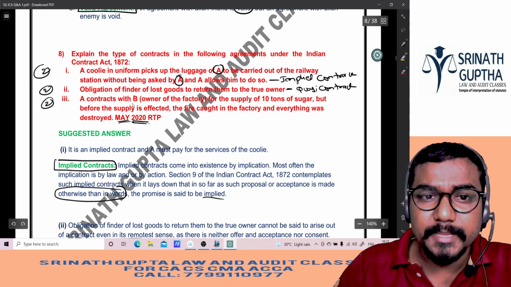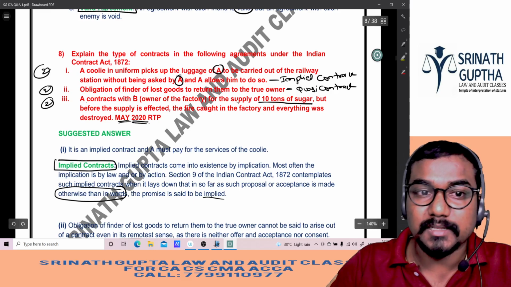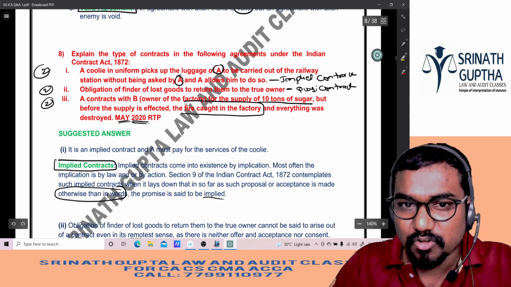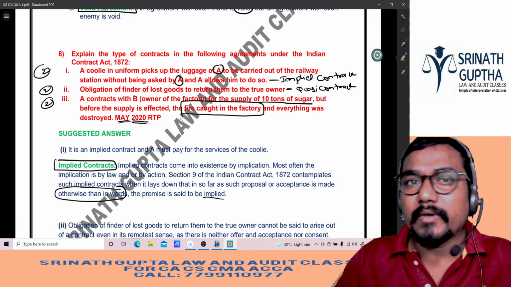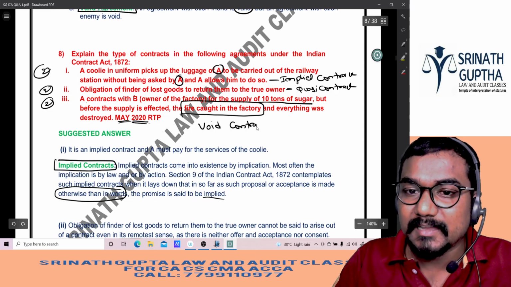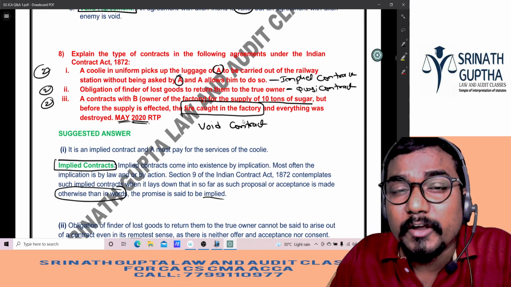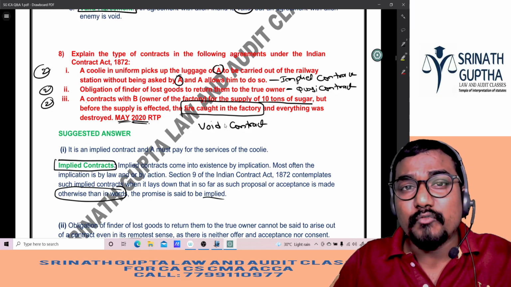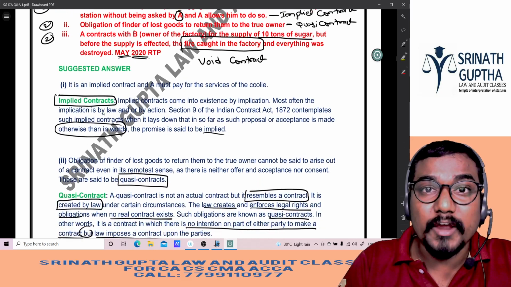A contract with B, owner of the factory, for supply of 10 tons of sugar, but before supply is effected, fire accident in the factory, similar to the first question. In the first question, floods. Here it is the fire accident. Once the fire accident occurs, the contract becomes a void contract. At the time of entering, there was no fire, valid contract. Before performing the contract, fire accident took place in the factory. Everything became ash, so everything was destroyed. So the contract becomes a void contract.